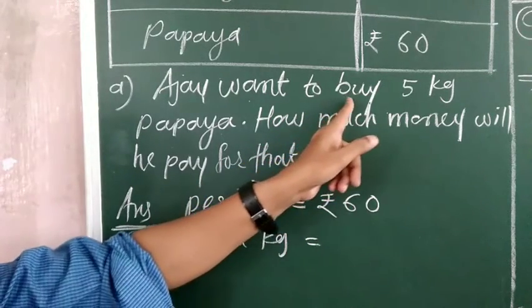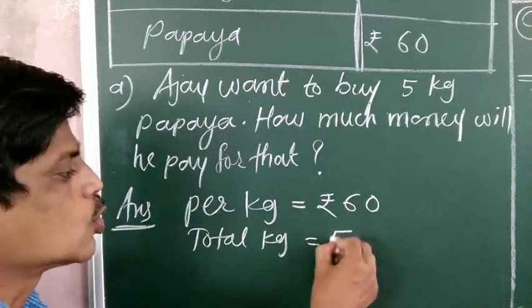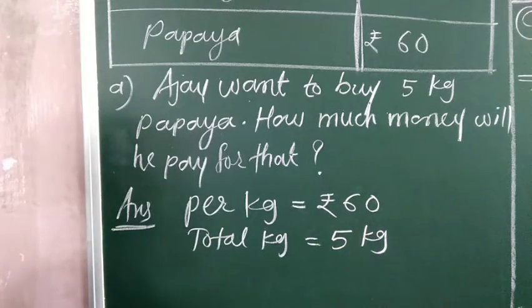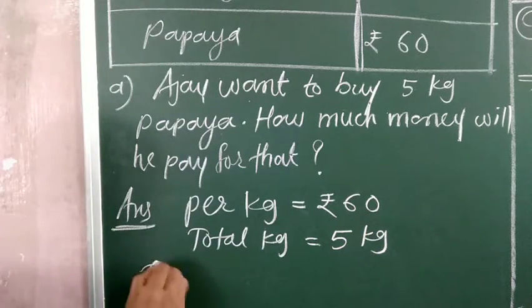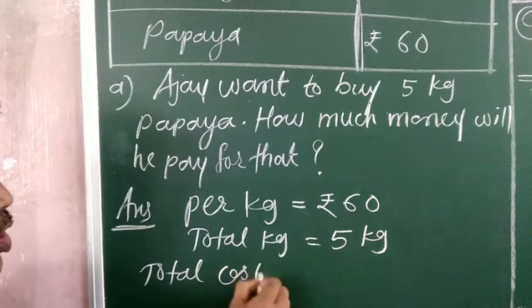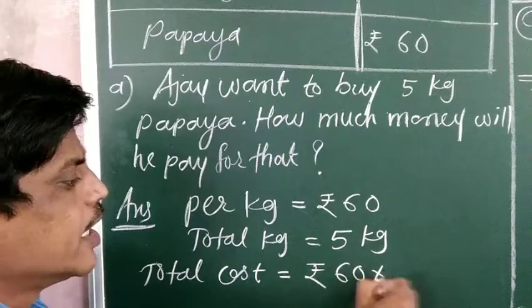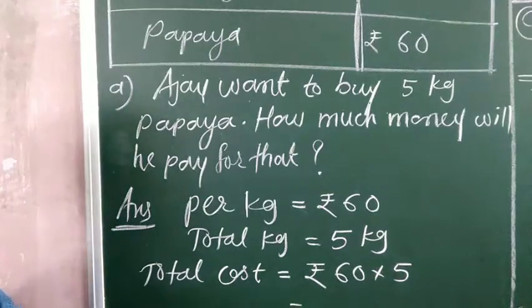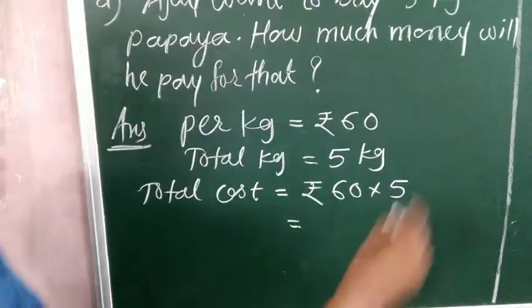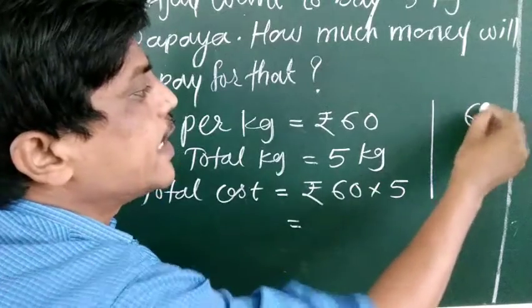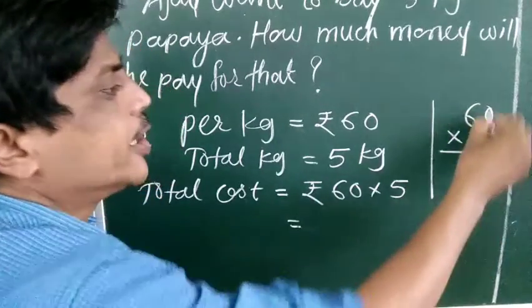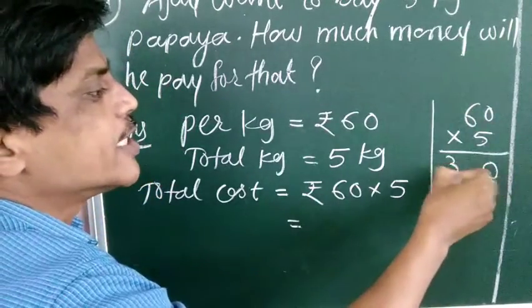Now total kg means how many kg you want to buy. In this question, you want to buy 5 kg. Then the total cost is equal to rupees 60 into 5. Multiply 60 into 5: 5 zeros are 0 and 6 fives are 30.